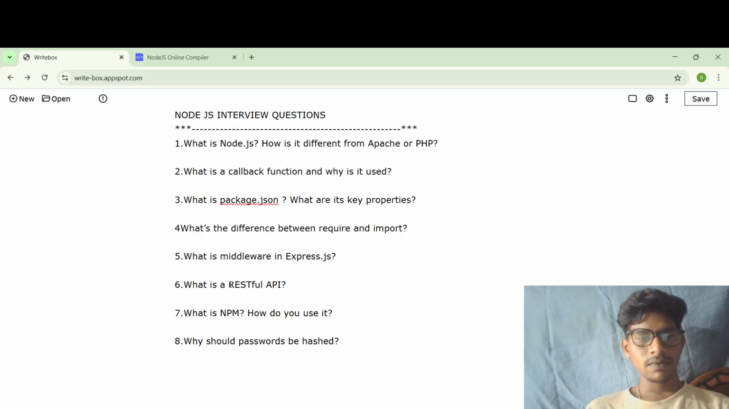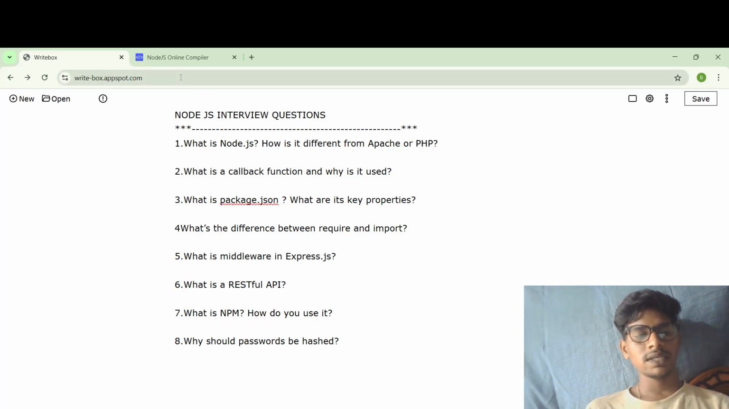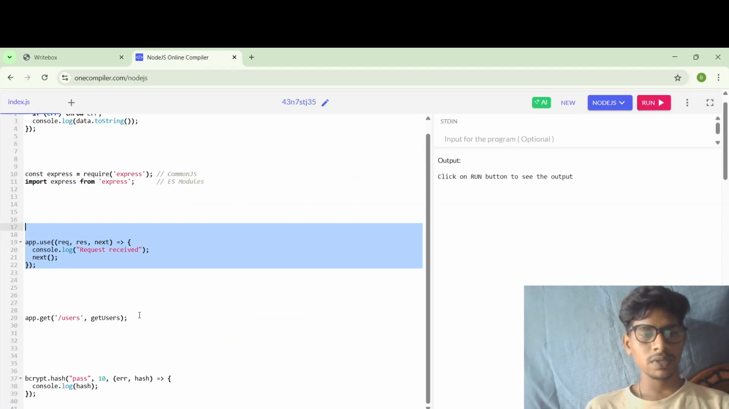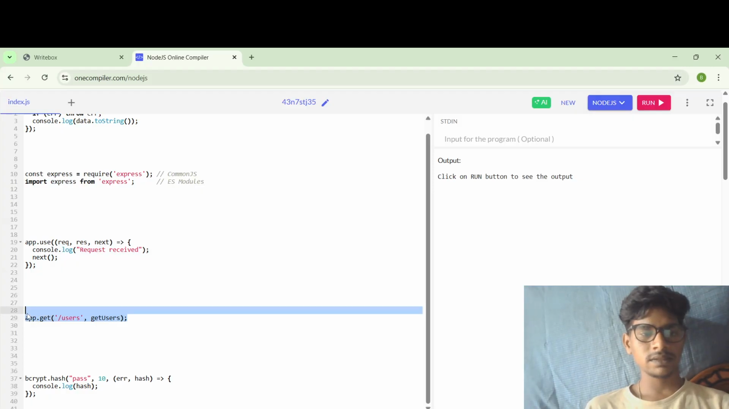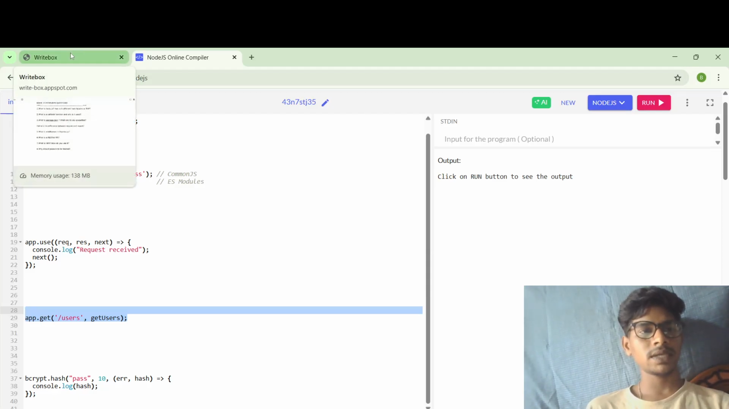And sixth one, what is RESTful API? A REST API uses HTTP methods. For example, GET for read, POST to create, PUT to update, DELETE to remove. It follows stateless communication and uses URLs to represent resources. Let me show you that. Yes, like this we use GET, POST, PUT and DELETE REST APIs.